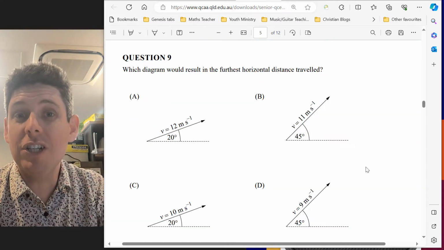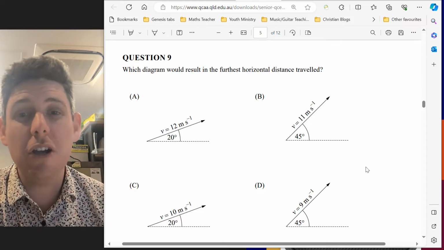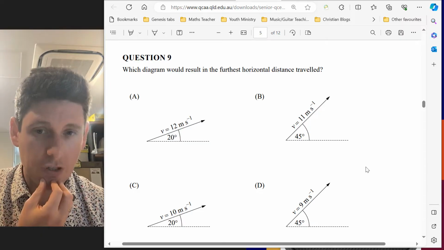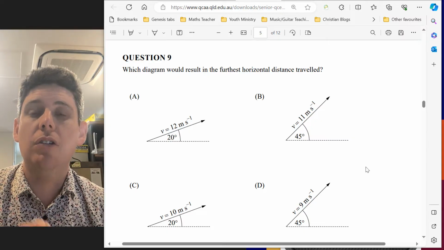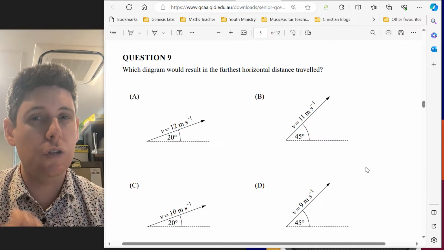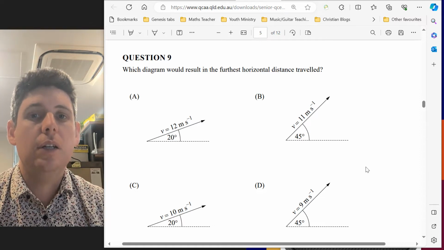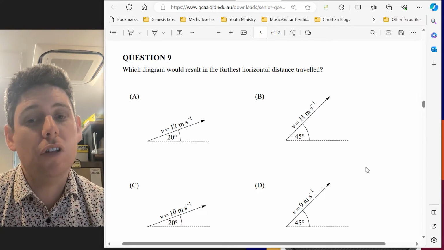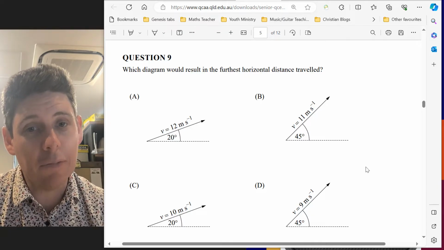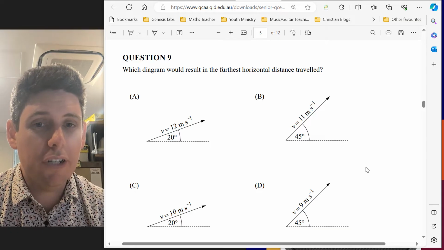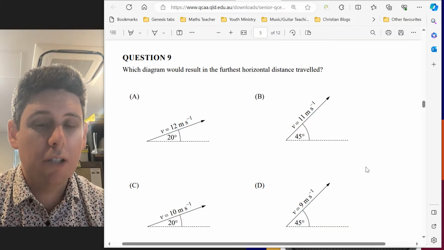All right, question 9. Here we go. This is a projectile motion question. This is again a great question representing 2 that are clearly wrong and 2 that could be right. C and D have velocities which are less than A and B, so clearly they're not right. Less velocity, you're going to travel less distance. So it's either A or B.